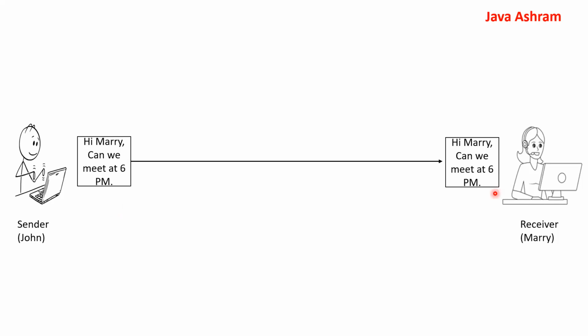But what happens if any hacker hacks this message and reads or modifies that message? This is the problem with this type of communication. It is not only plain text communication. It could be your financial communication, the password of your bank, or any important document. So this is open channel communication where there is no security. So how can we secure this communication? We will look at that here.